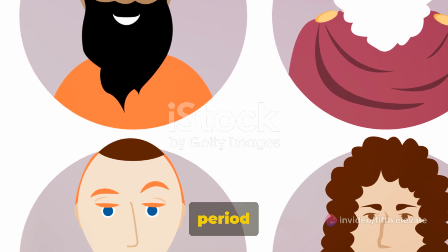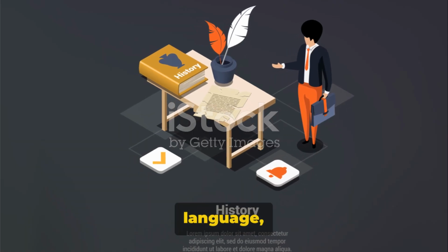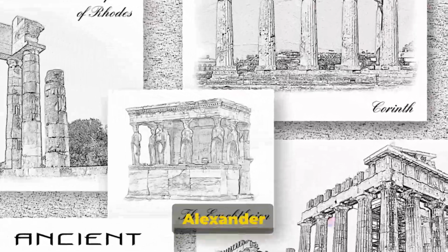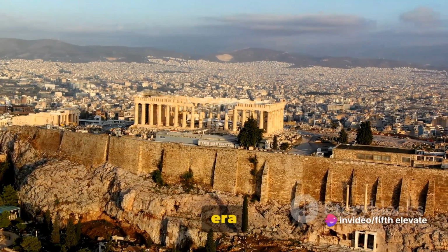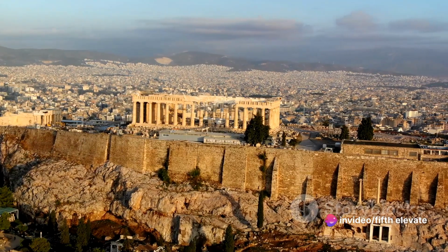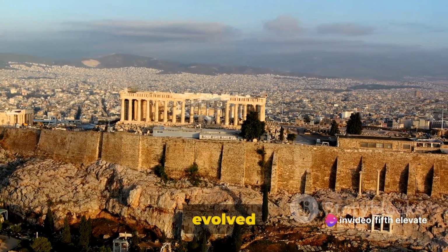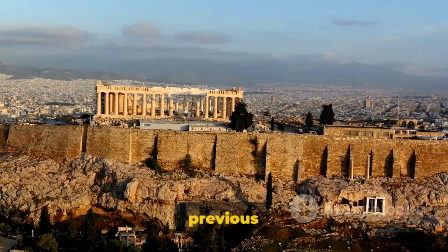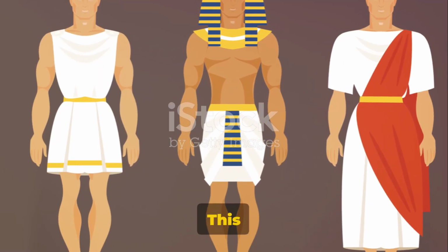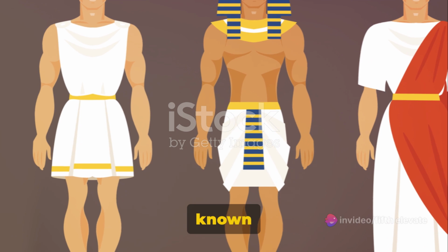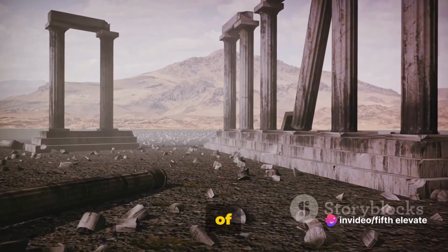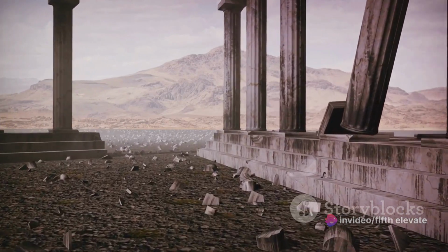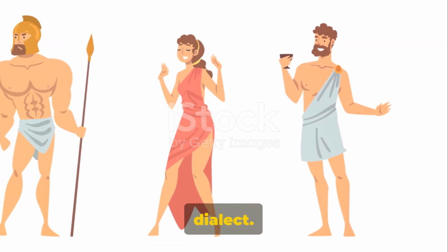The classical period left an indelible mark on the Greek language, shaping it into the form we recognize today. The conquests of Alexander the Great brought about a new era, the Age of Koine Greek. This was a time when the Greek language evolved into a common or universal dialect, breaking away from its previous regional variants. This new standardized form of Greek, known as Koine Greek, was born out of necessity as Alexander's empire expanded across multiple regions, each with its own language and dialect.